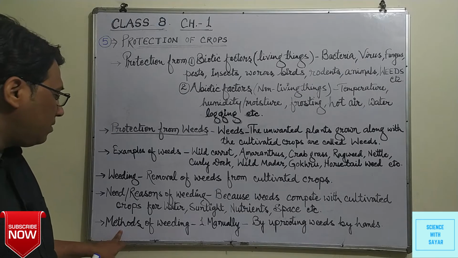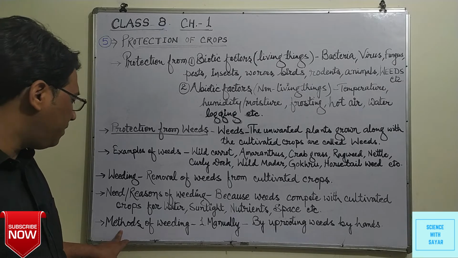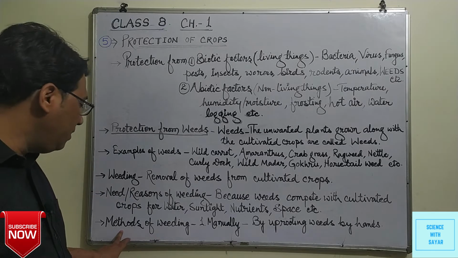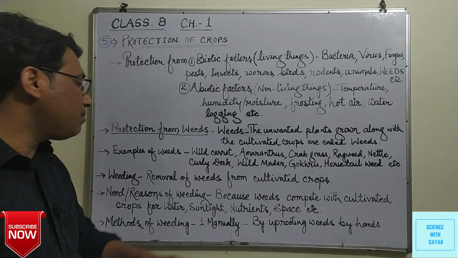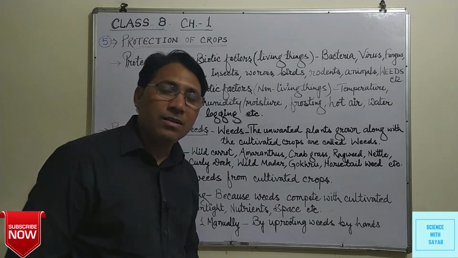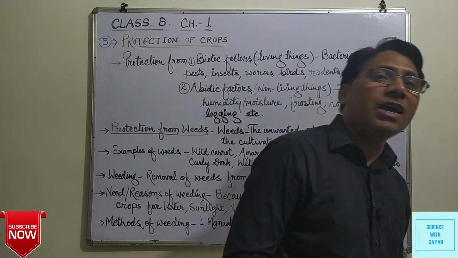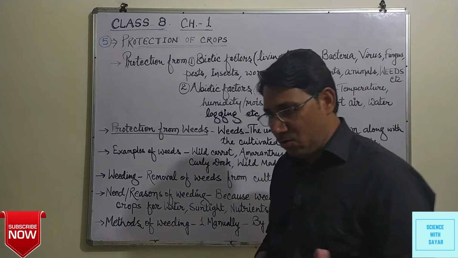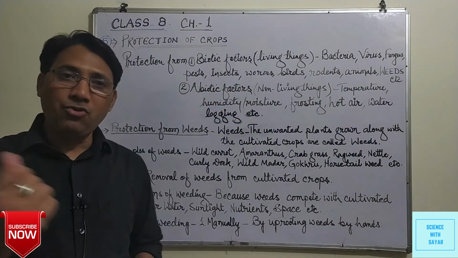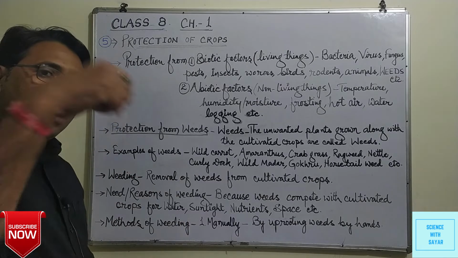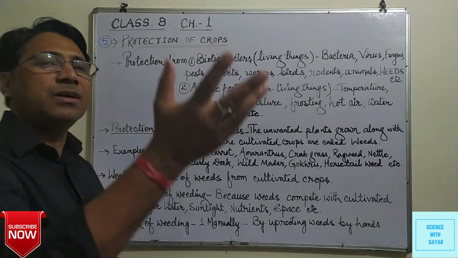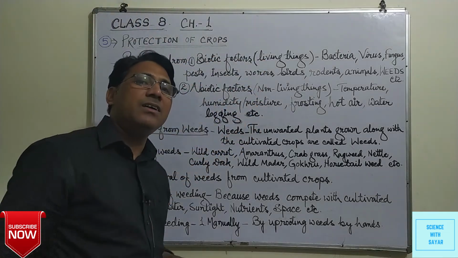Now this process of removal of weeds can be done by some methods, and these are methods of weeding. First method is manual. It means manually we can remove the weeds from the cultivated crops. How? Manually we uproot the unwanted plants from the cultivated crops, and then we can throw them outside the field.